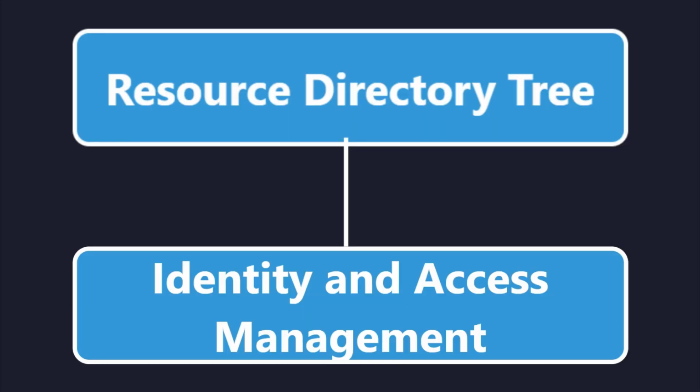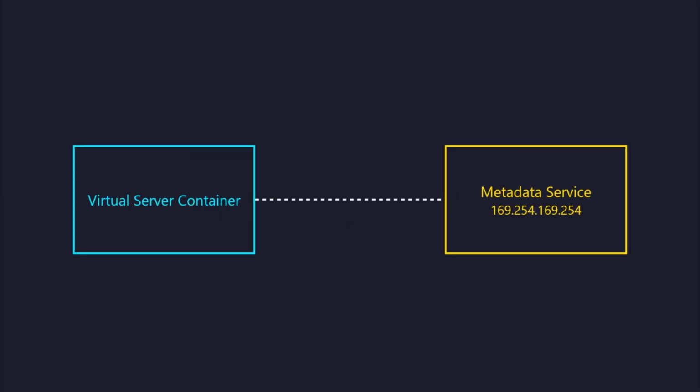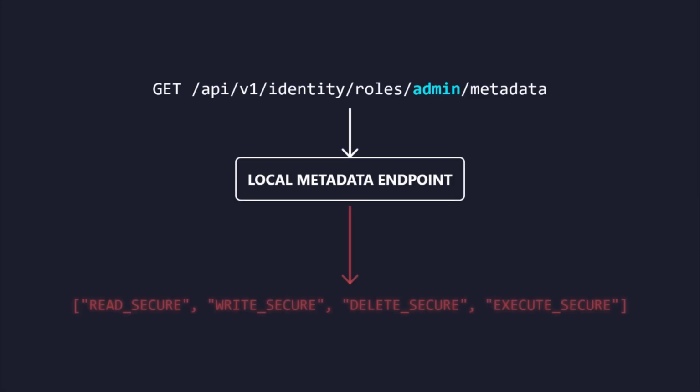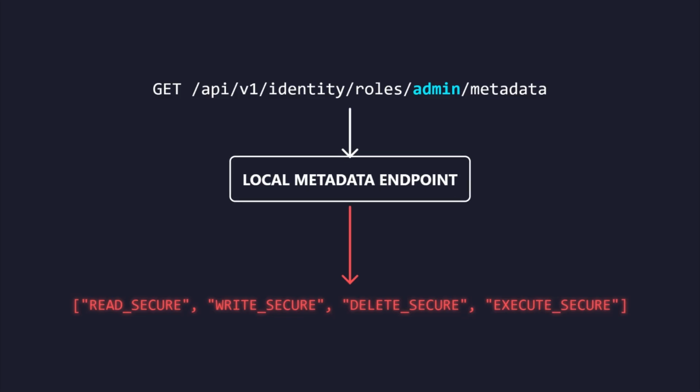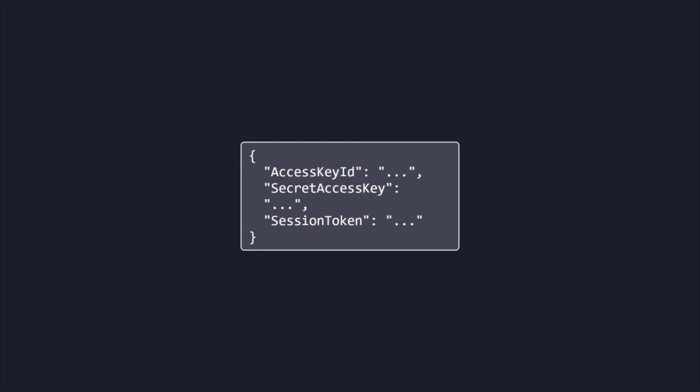Navigating further down this resource directory tree reveals the security credentials subdirectory under the identity and access management path prefix. A successful response from this specific metadata location prints the explicit name of the structural role attached to the running virtual server container. Requesting this exact role name as a nested path element instructs the local metadata endpoint to spit out a highly sensitive authorization array.